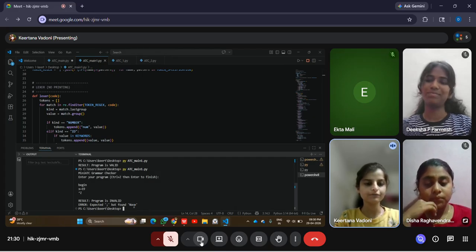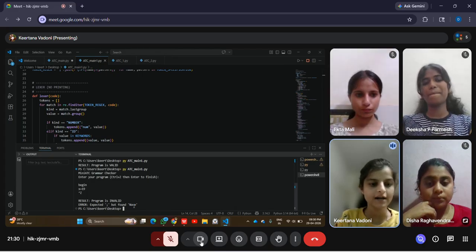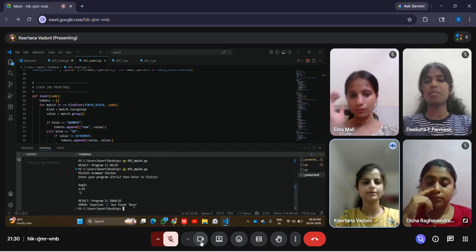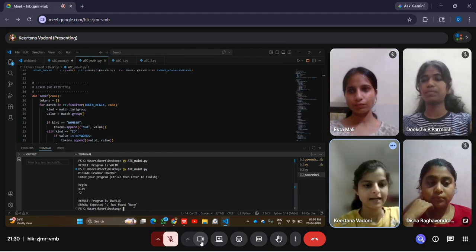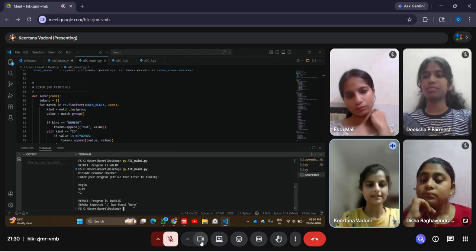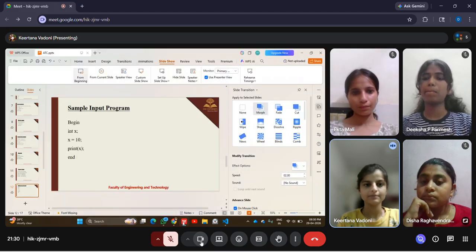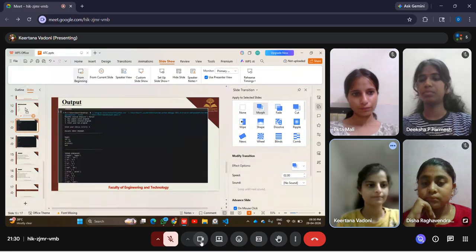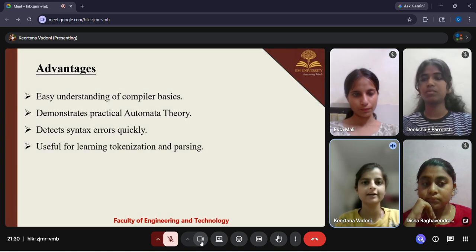There are a lot of mistakes in the syntax, because it is not declared with the int keyword, and there is no assignment at all. After that, it is not ended with the keyword end, so that's why it is an invalid case. This is the working of our program. These are the outputs. Next part will be continued by Diksha.